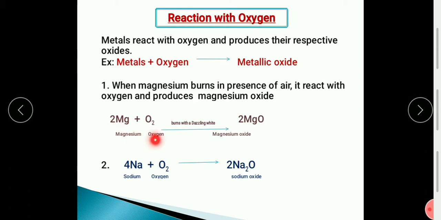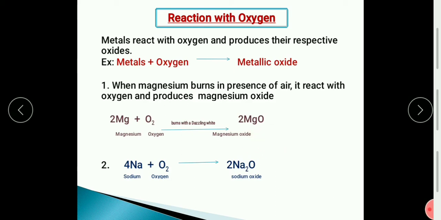Magnesium reacts with oxygen. Reacting with oxygen means it burns. It is combustion. Combustion means burning. It reacts with oxygen with a bright light, that is dazzling white light, and forms magnesium oxide. Magnesium oxide will be in the form of ash.